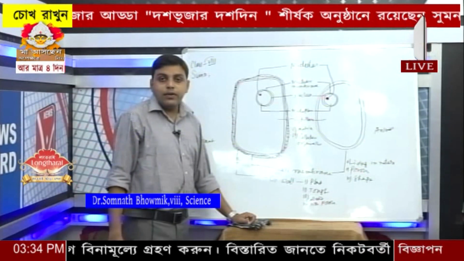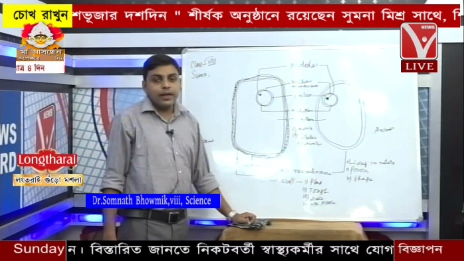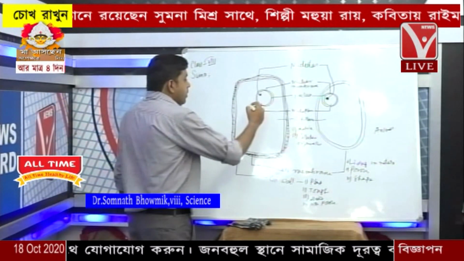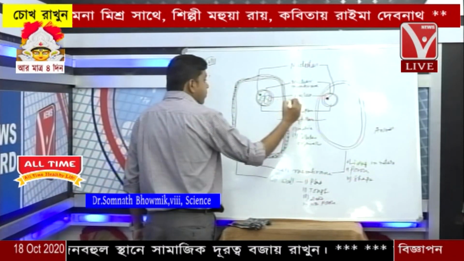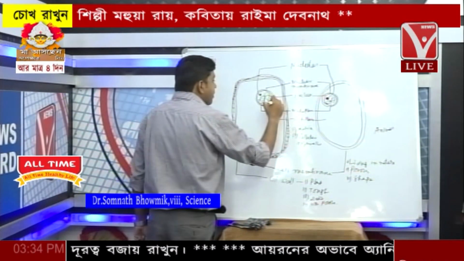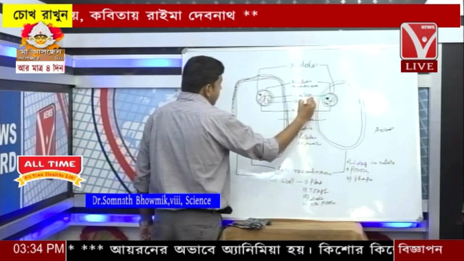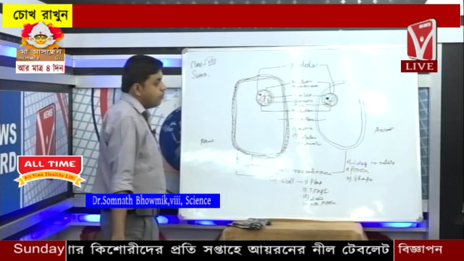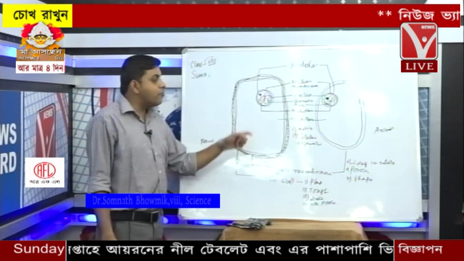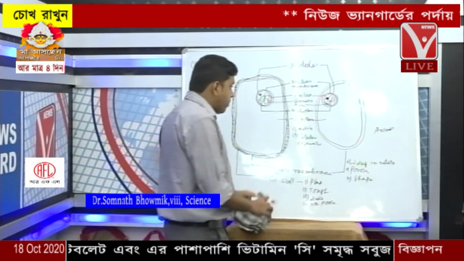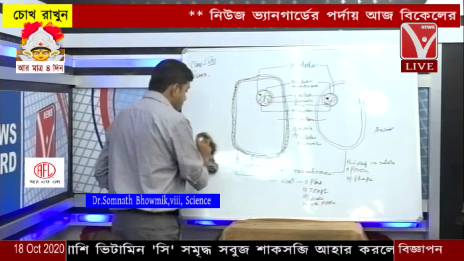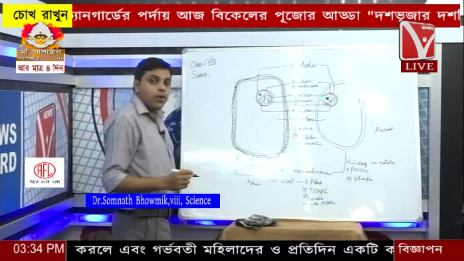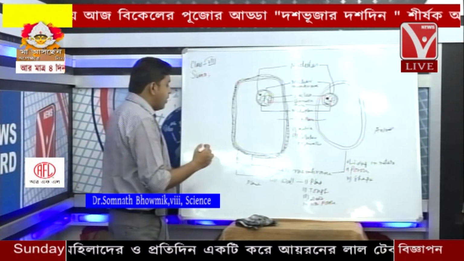The main part of the nucleus: actually a nucleus contains a number of highly coiled thread-like structures. There are a number of highly coiled thread-like structures within the nucleus. This thread-like structure is called the chromatin fiber. Now what is this chromatin fiber? Let me draw on this side. These chromatin fibers are highly coiled, thread-like structures.